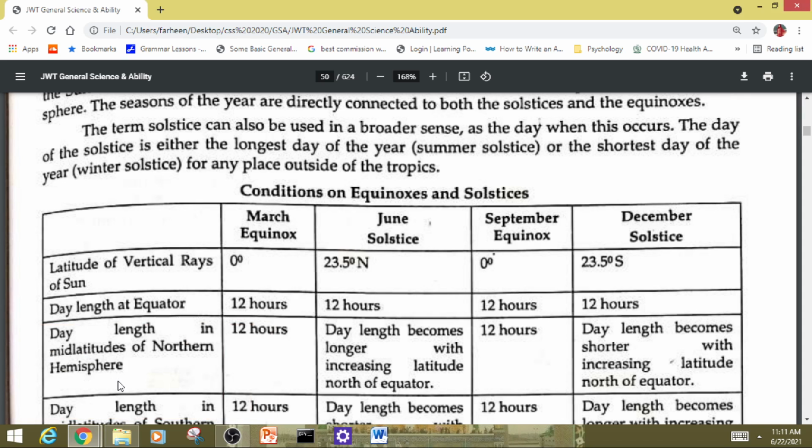GCSE aspirants, Earth-Sun relations: conditions on equinoxes and solstices. Here is the table.